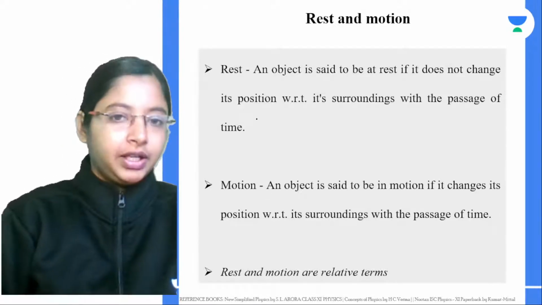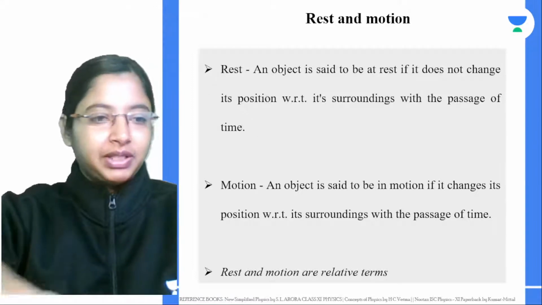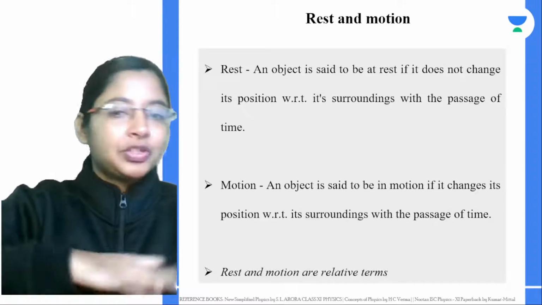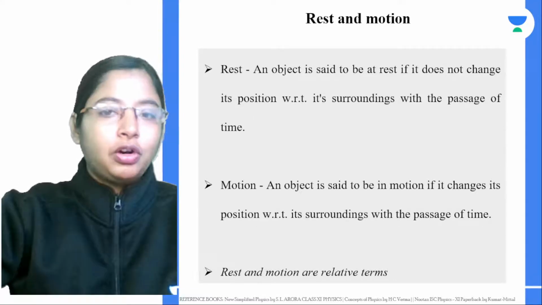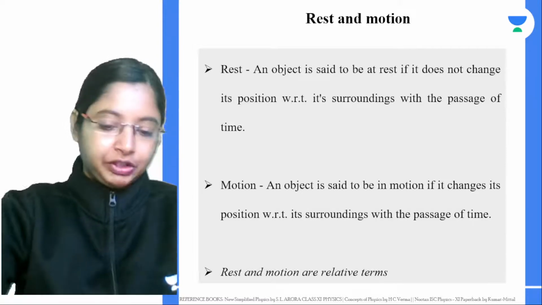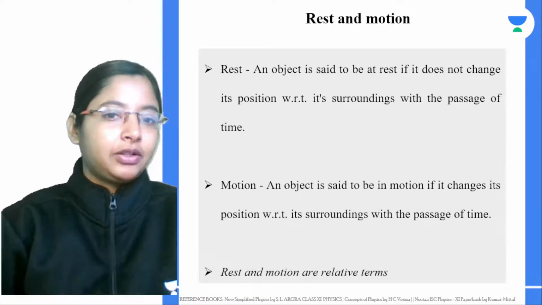As Akshay says, a book lying on a table, or any object on your table, is completely at rest with respect to other objects that are moving around. Right now my laptop is stable, at rest on my table. All of these are objects at rest.